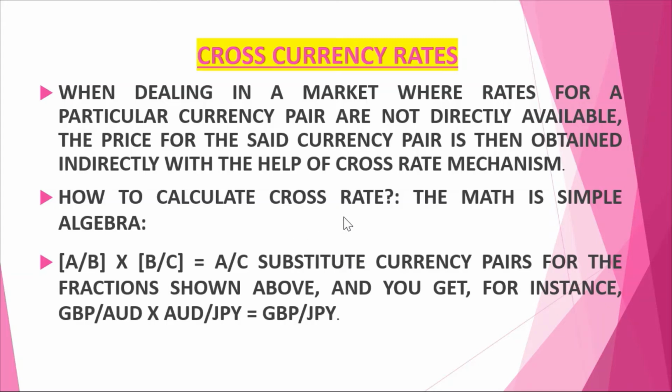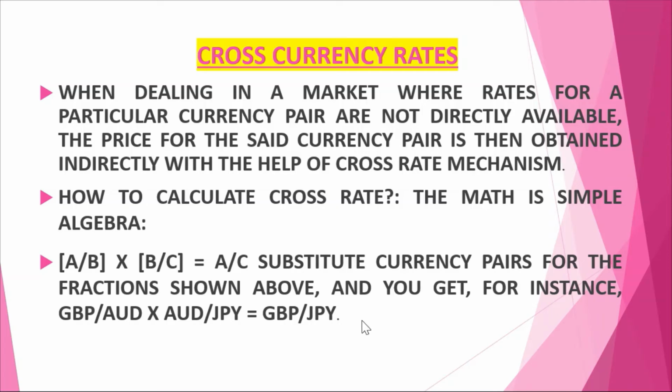We'll see here there is simple mathematics. Let us suppose that a by b is given here and b by c is also given here. So how to get a by c? We get a by b cross b by c, and b will get cancelled because here b is in the denominator, here b is the numerator. We will get a by c. Okay, so this is simple mathematics.